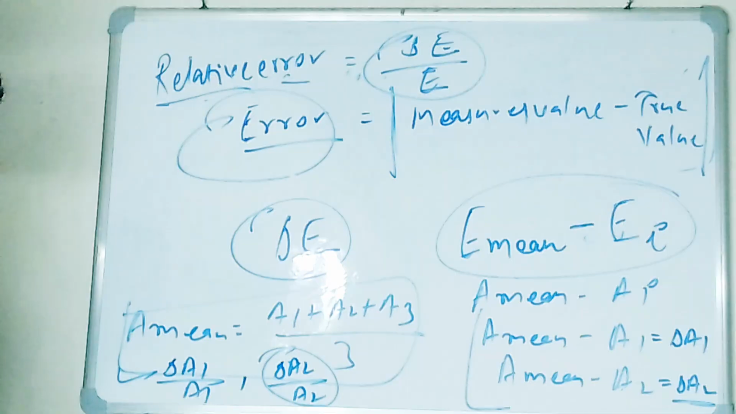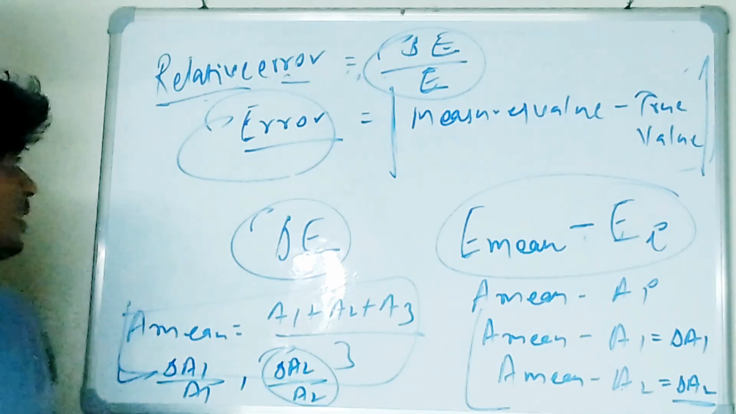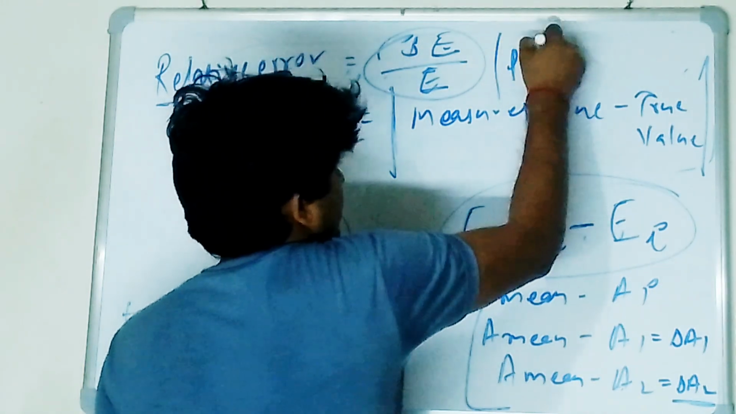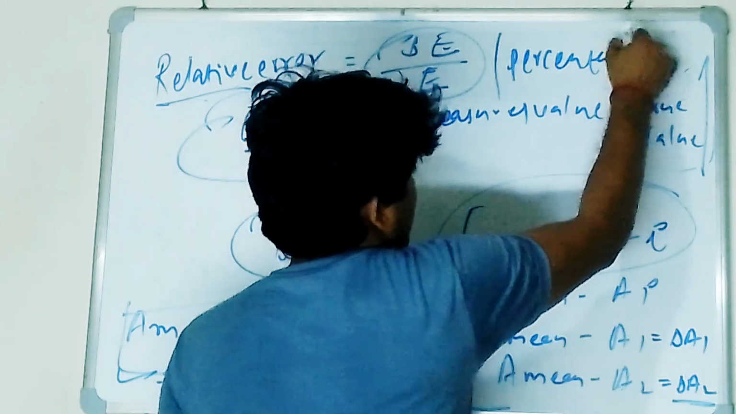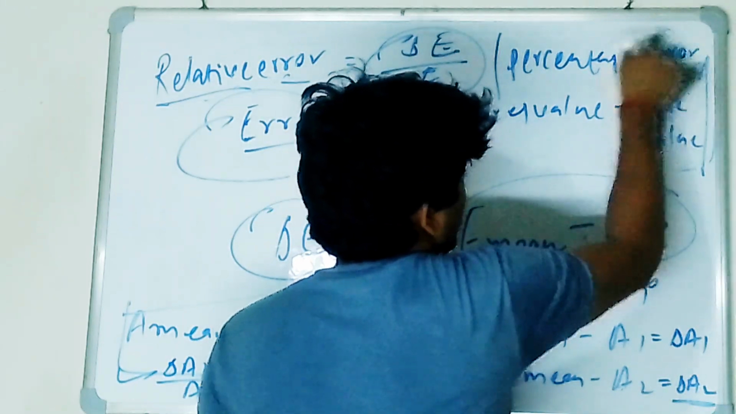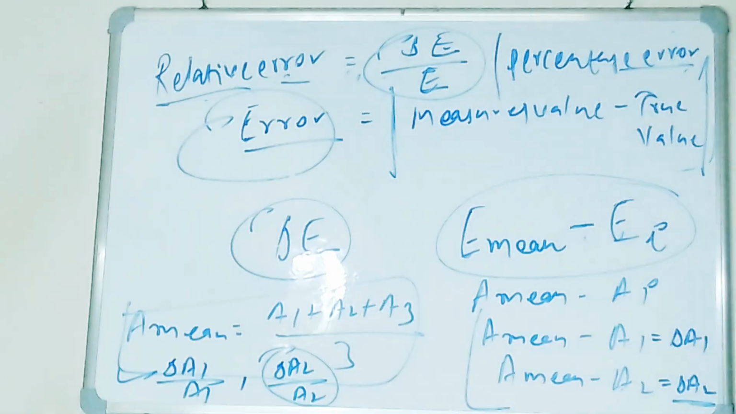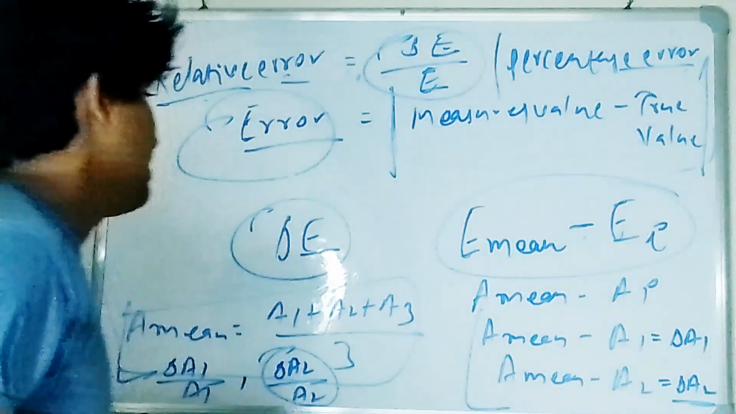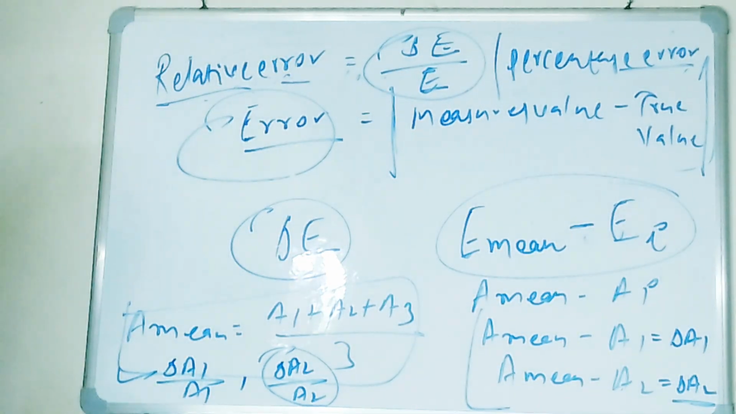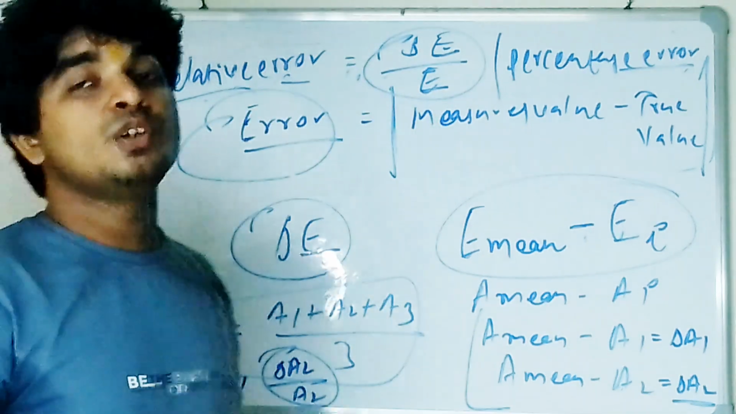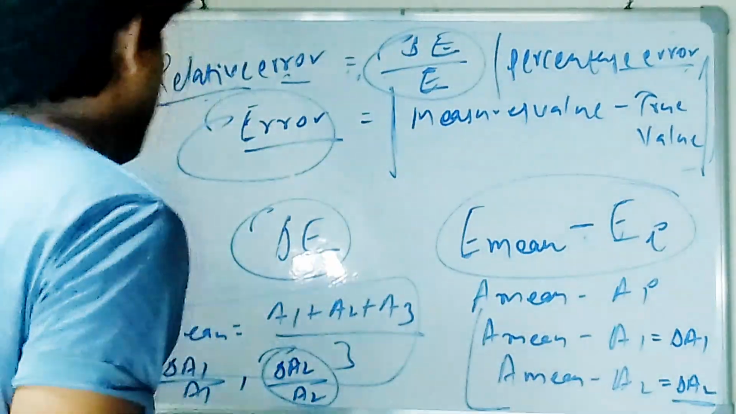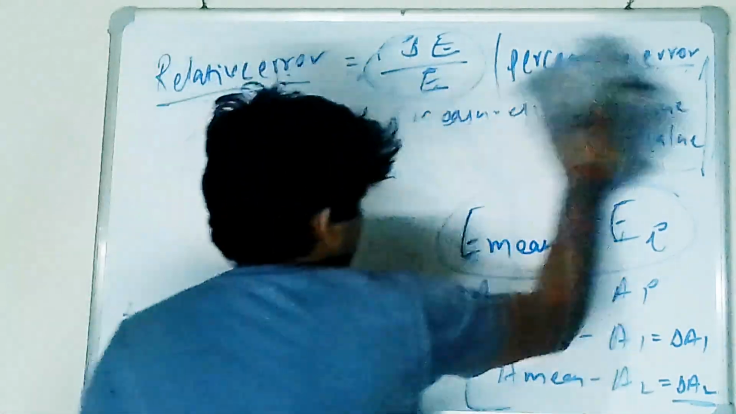Now, what's the percentage error? Can anyone explain? So what's the percentage error? Nothing to do with it, just multiply by 100. Once you multiply by 100, you will get the percentage of error. So the percentage of error is delta E by E into 100. Is it clear to all of you? Please clap for me.